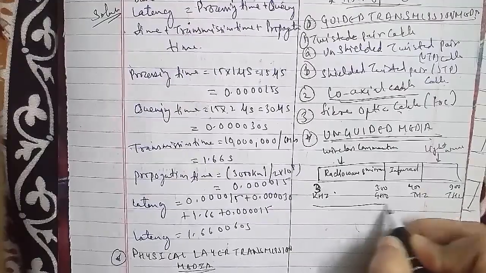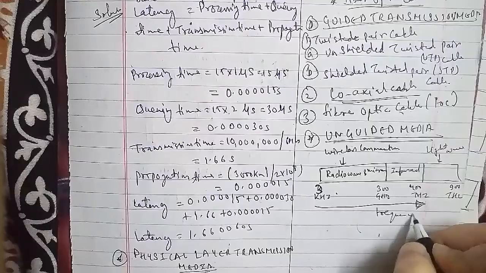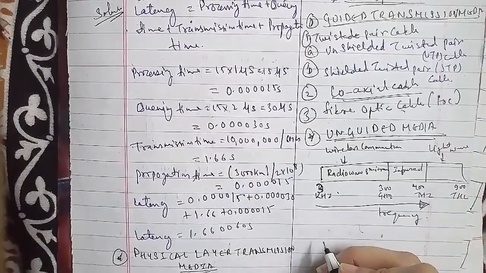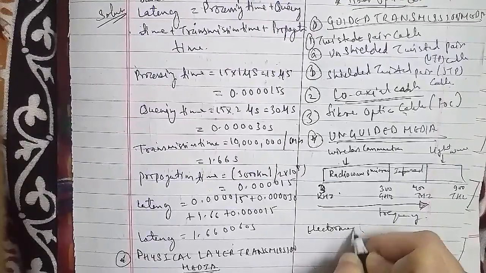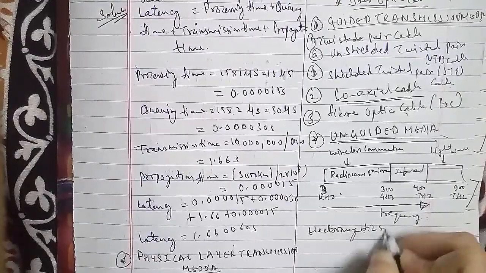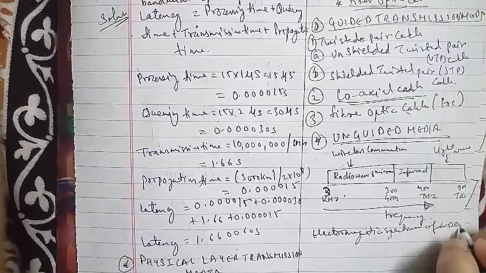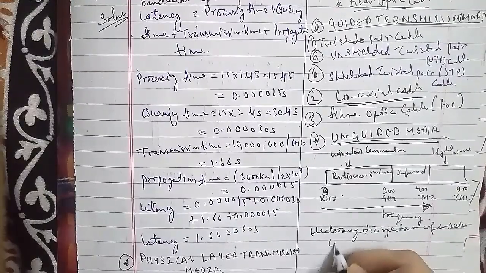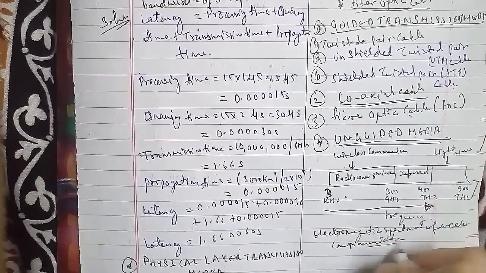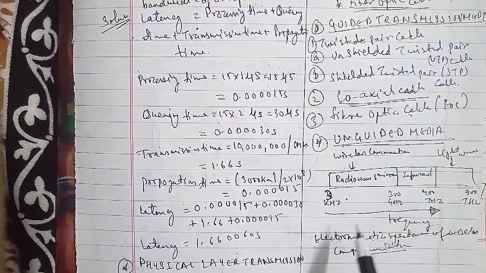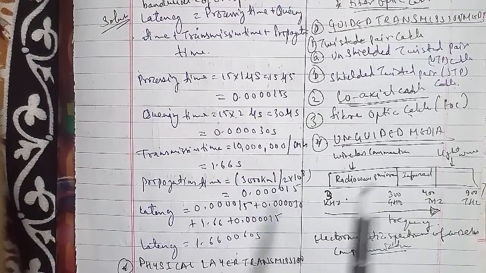The wireless transmission has been divided into three: the first is radio wave, the second is microwave, and the third is infrared. These are the wireless transmission types. Now we'll discuss each and every type.